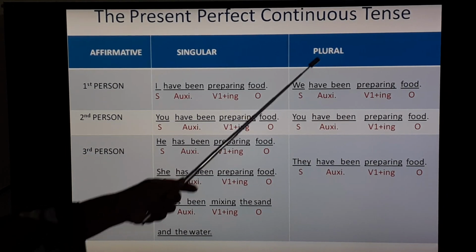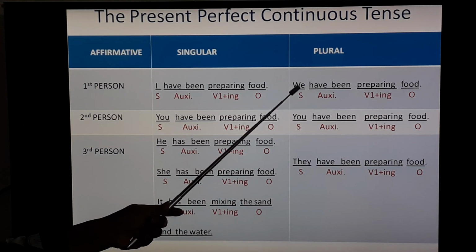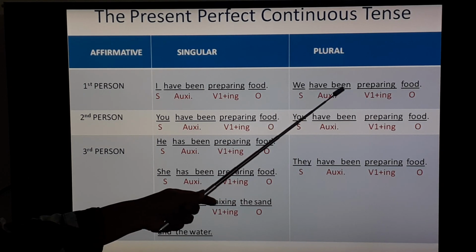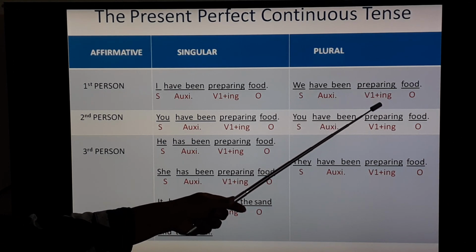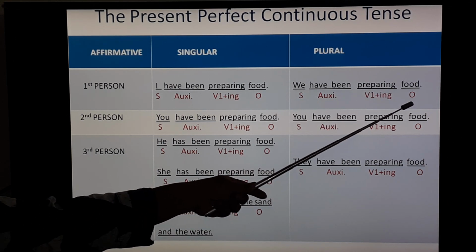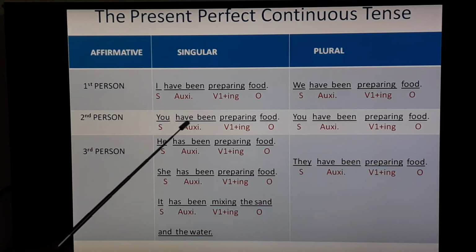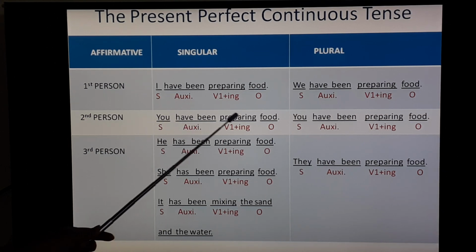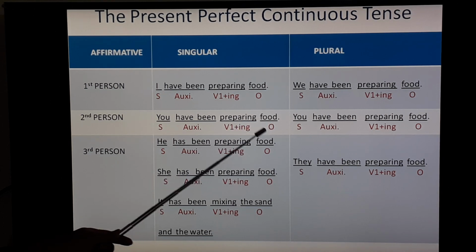First person plural. We. We have been preparing food. We, that is the subject. Have been, that is an auxiliary verbs. Preparing V1 plus ing and food, that is an object. Second person singular, you. You have been preparing food. You, that is the subject. Have been, that is an auxiliary verbs. Preparing, that is V1 plus ing and food, that is an object.